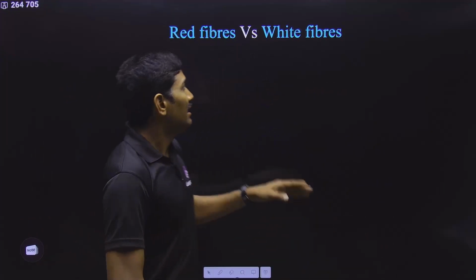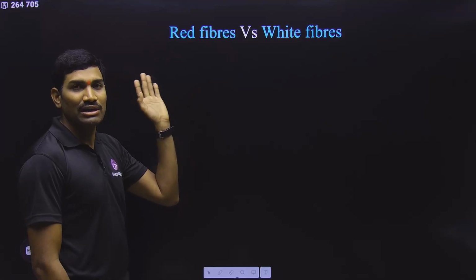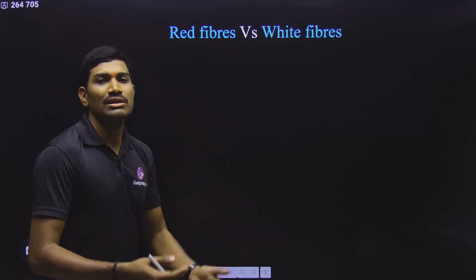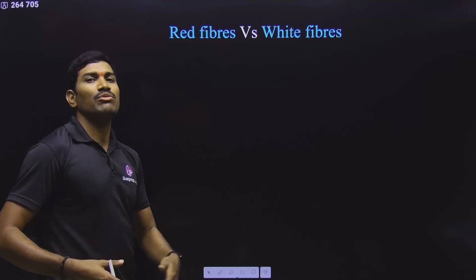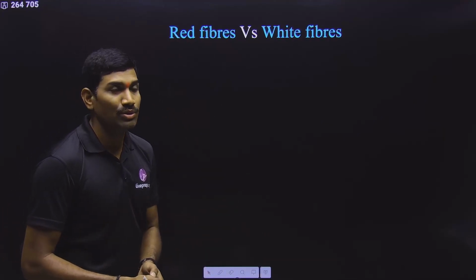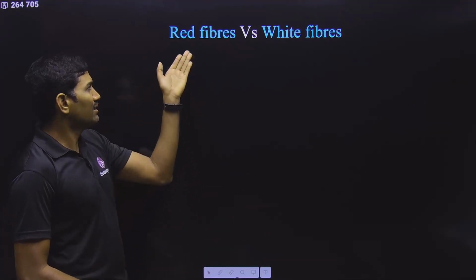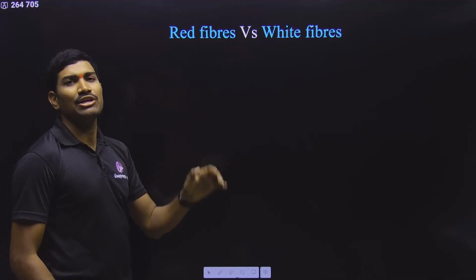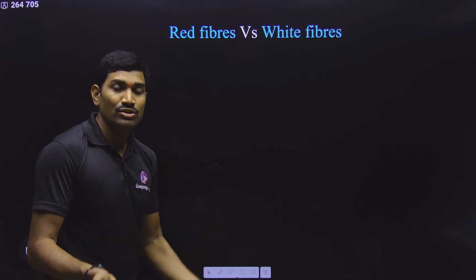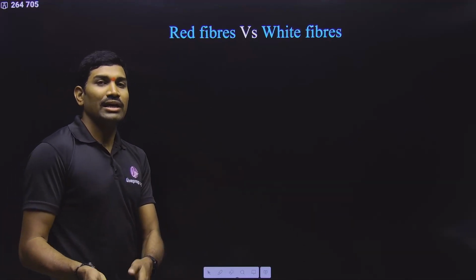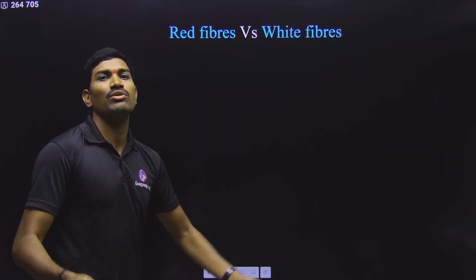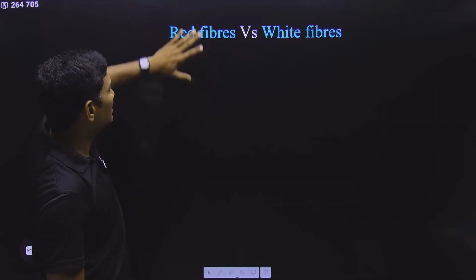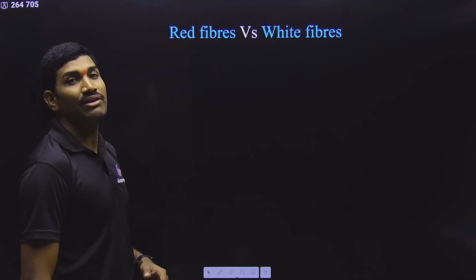So that's why in the red muscle fibers, generally what happens? The aerobic process is taking place. Aerobic breakdown of glucose is taking place. That's why more and more ATP energy is produced. Yes or no? And that too, these cells have more and more mitochondria. So that oxygen will be utilized, and in the mitochondria the Krebs cycle and electron transport chain will occur. So more and more ATP is produced. And these are some of the information related to these red fibers.